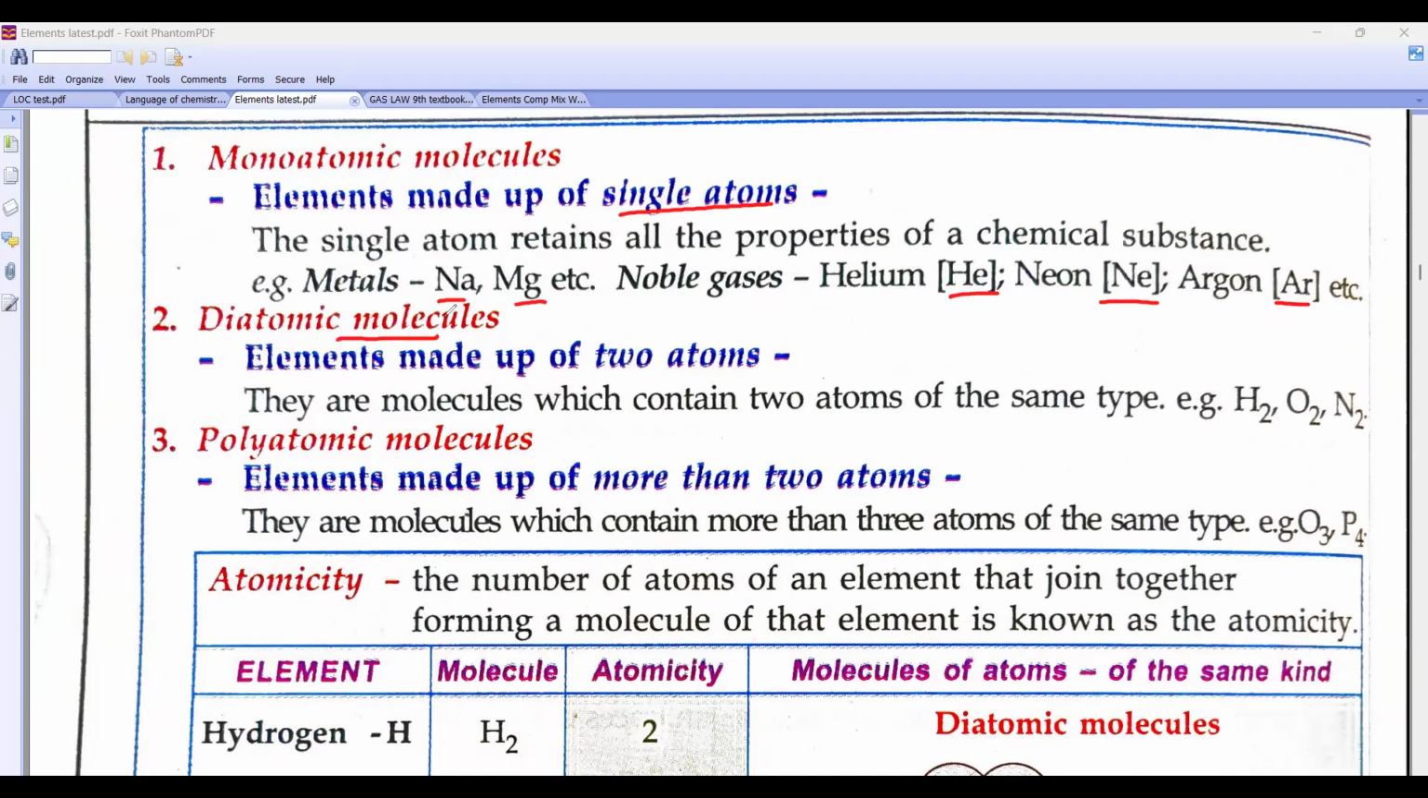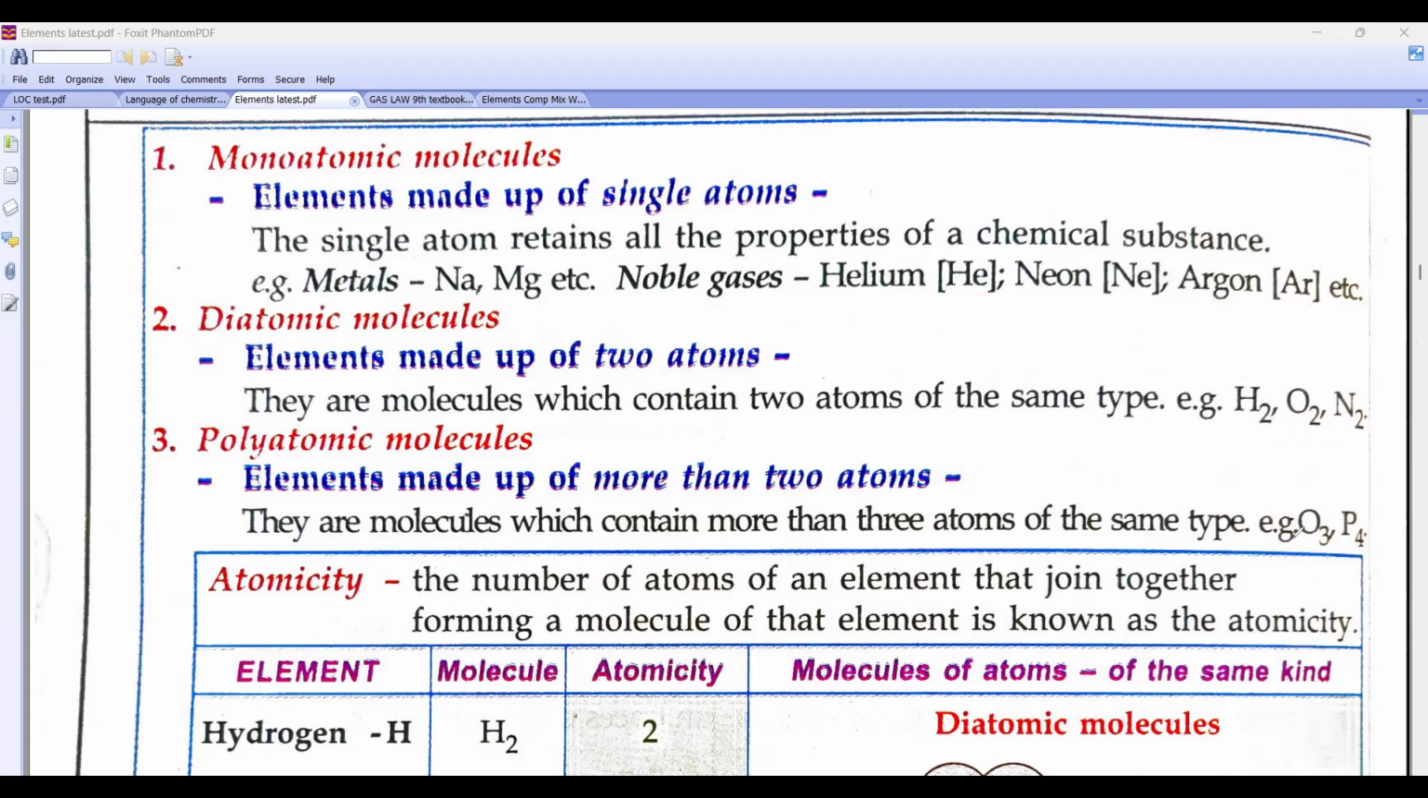Diatomic means made up of two atoms. In nature, whenever I write hydrogen, it means H2. Oxygen is O2, nitrogen is N2, chlorine is Cl2, bromine is Br2, iodine is I2. Polyatomic means three or more atoms.